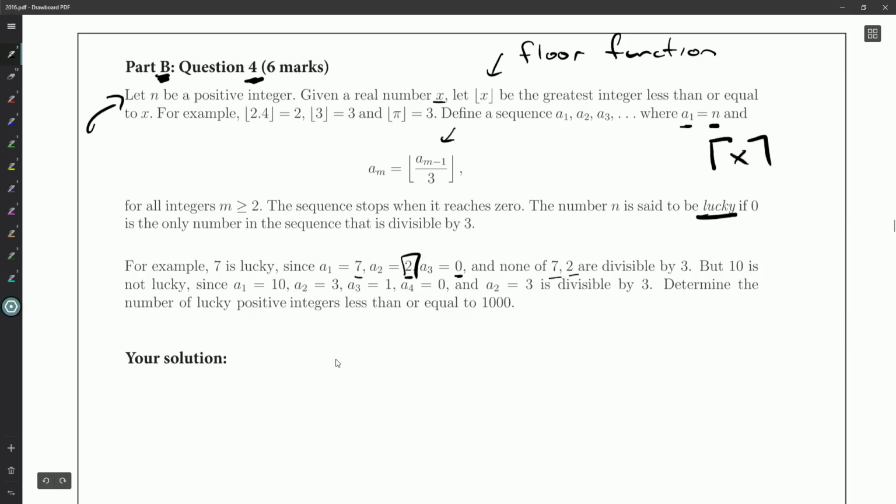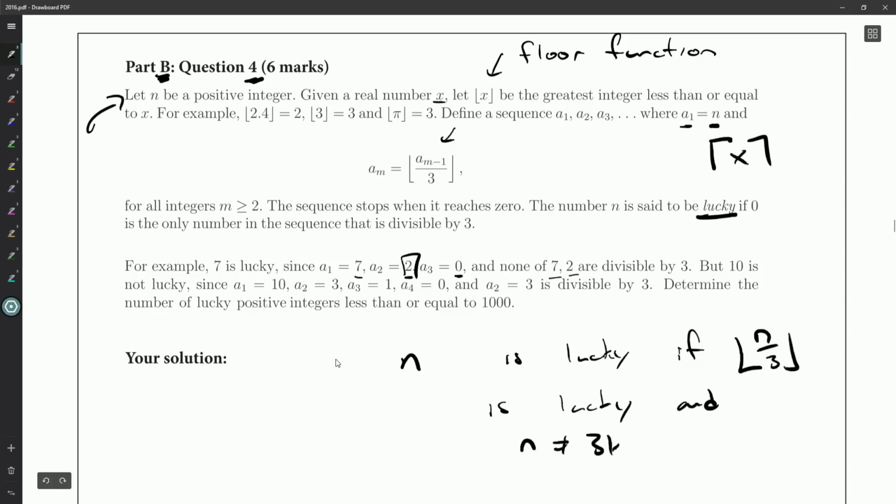So I think we can sort of build up lucky numbers. You might say n is lucky if n over 3 is lucky and n is not a multiple of 3.